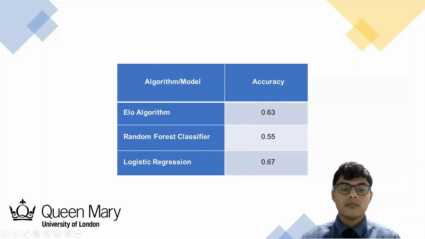After the execution of all three models, we find out that the ELO algorithm has an accuracy of 0.63, random forest 0.55, and logistic regression 0.67. This indicates that the logistic regression performed the best. These results directly relate to the features and metrics being used in their considerations. Additional features may result in more accurate results.